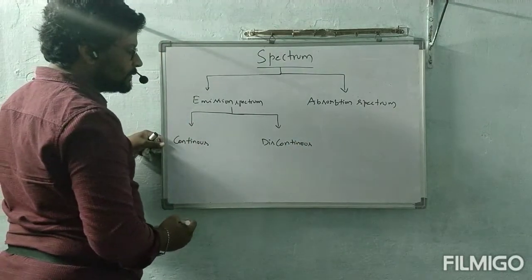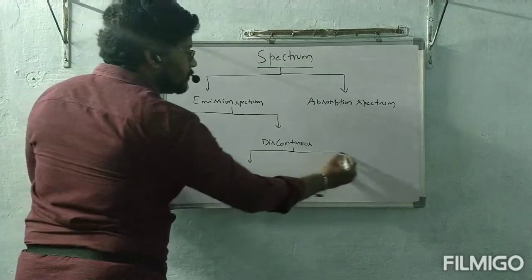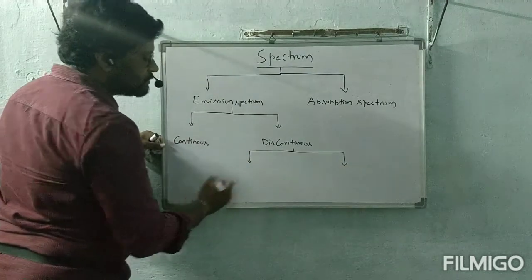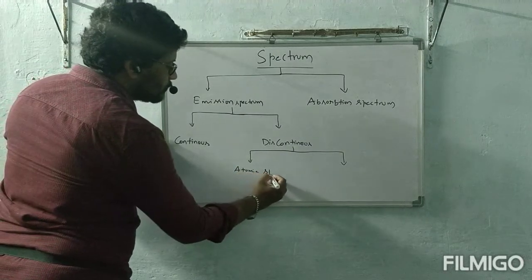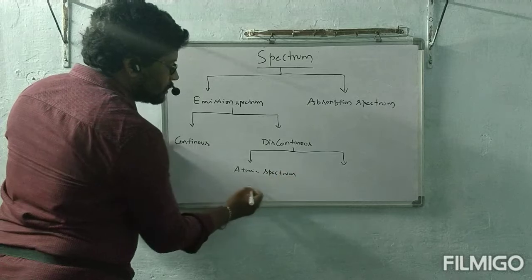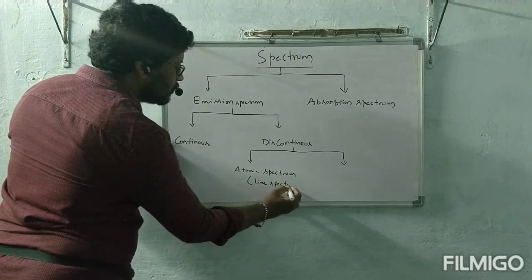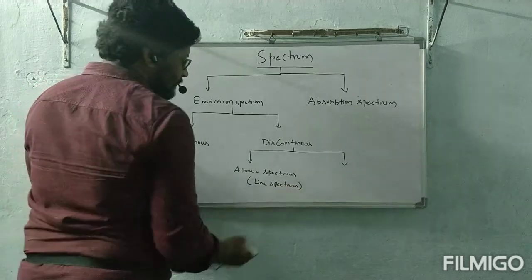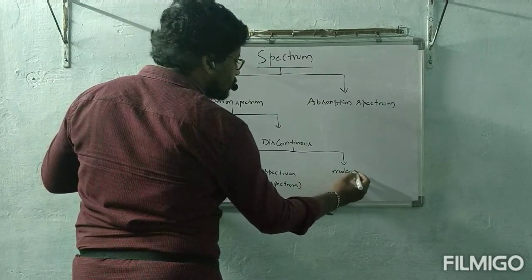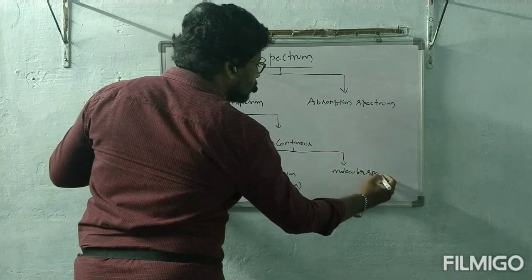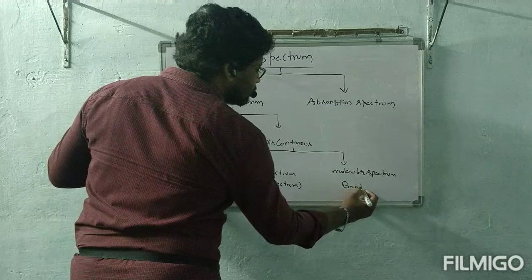Again discontinuous is of 2 types. Under discontinuous spectrum, we have atomic spectrum. This atomic spectrum is also called line spectrum. Under discontinuous only, molecular spectrum we have. This molecular spectrum is called band spectrum.